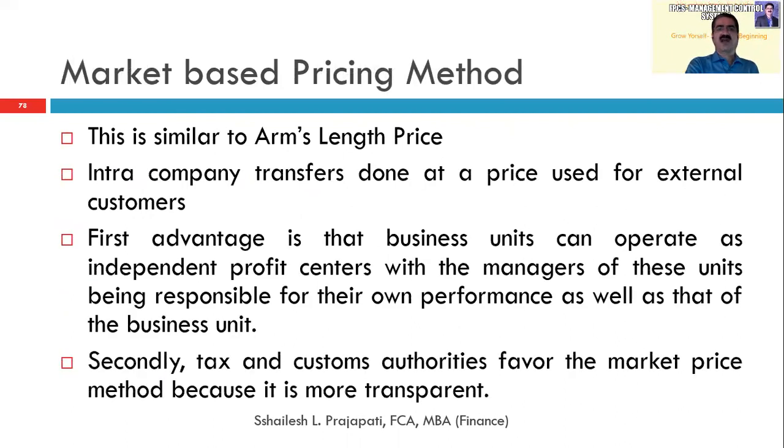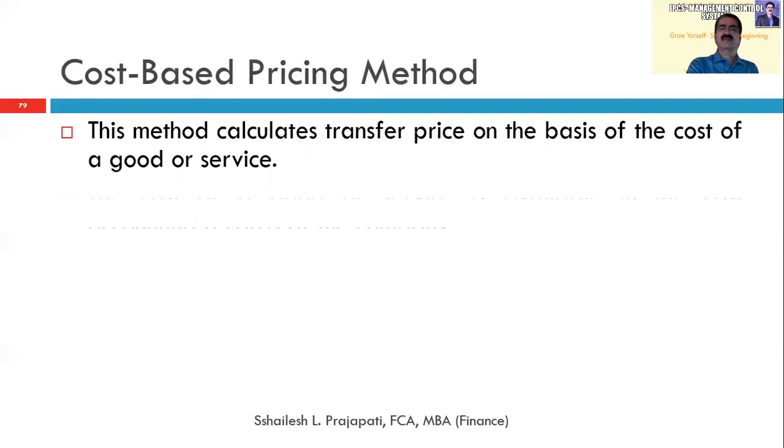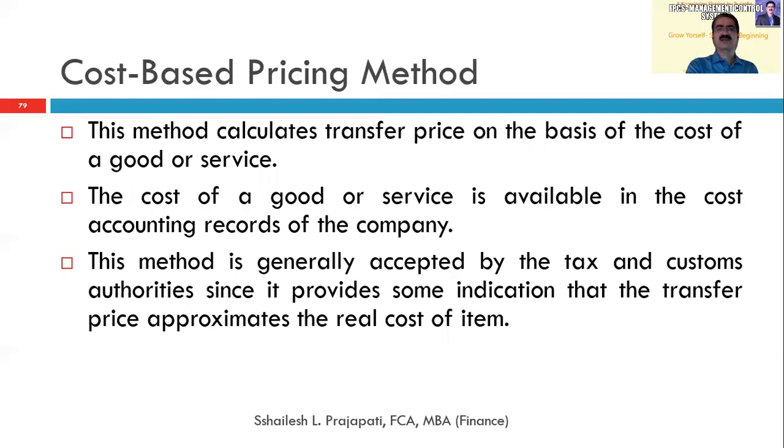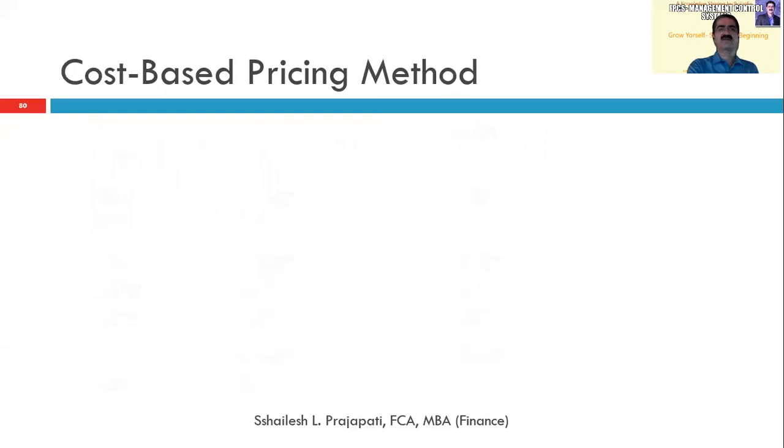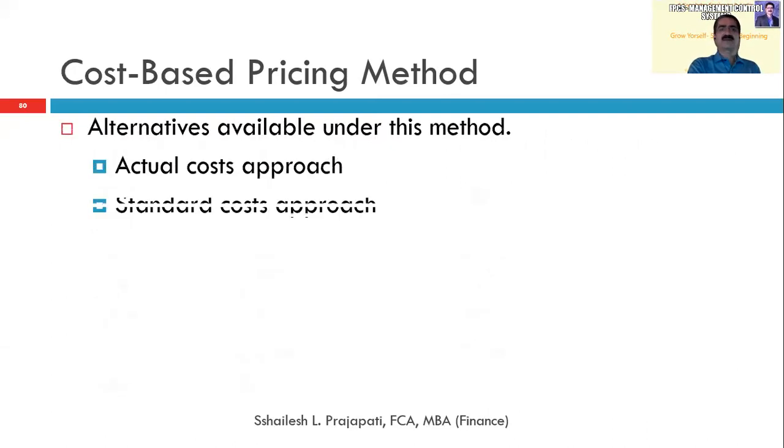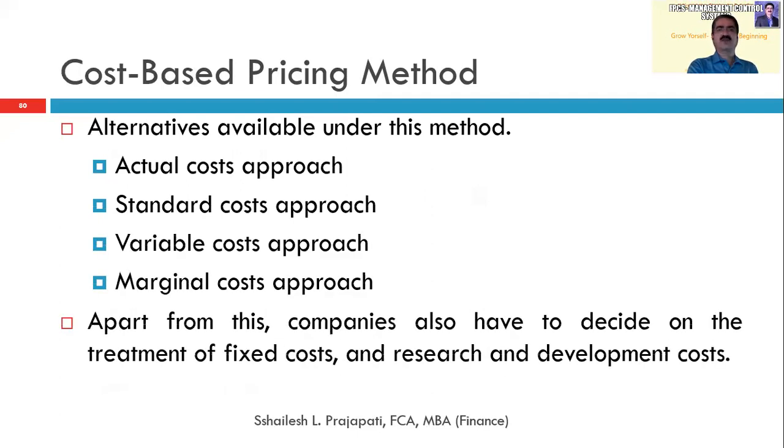So the first one I have already discussed. Since cost base also I have discussed, it will add the variable cost plus the fixed cost per unit divided by units, and they will add the profit into it, and then it will transfer. The alternatives also available under this cost-based method are the actual cost approach, then the standard cost approach, then the variable cost approach, and the marginal cost approach.